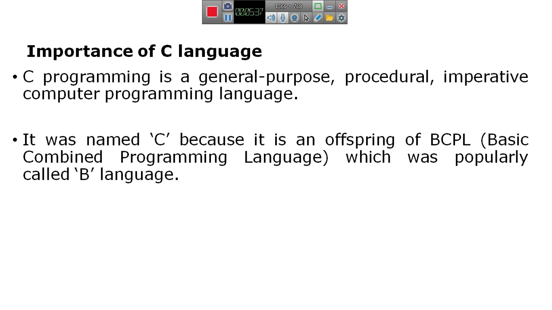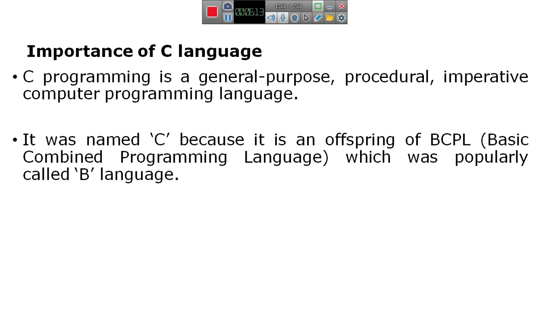AT&T stands for Advanced Telephones and Telegraphs, Bell Laboratories, USA.